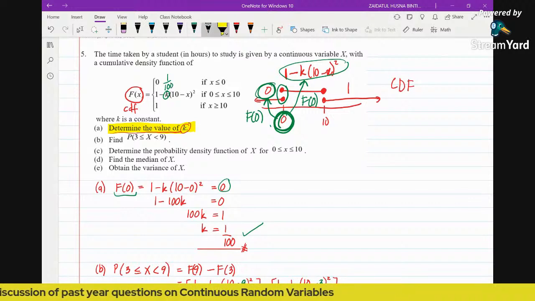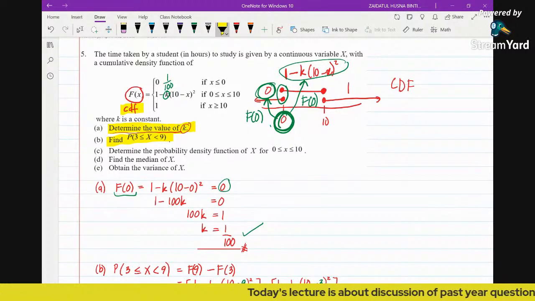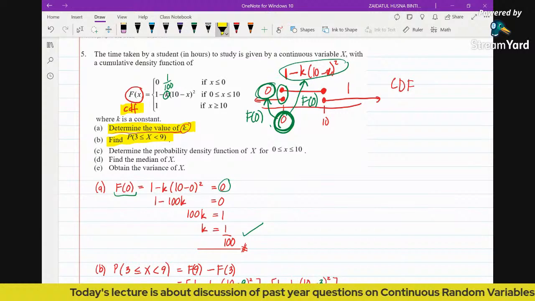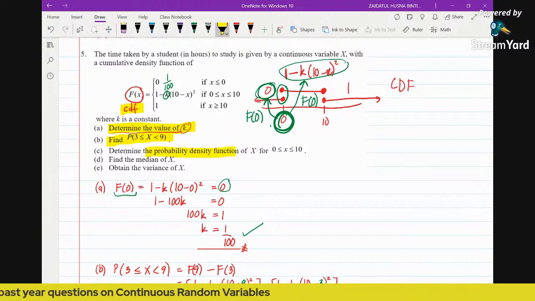Then next question, find the probability. Because we are given the CDF, in this case we will not be looking for the probability using the PDF, because at the moment we don't have the PDF. So we don't have to find it yet, until we reach this question. We can only find the PDF in the C question.